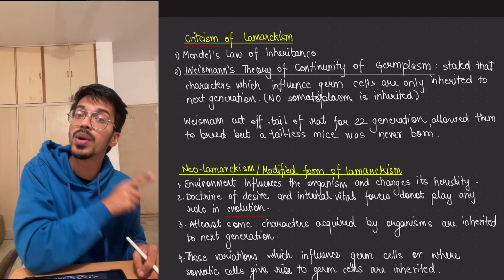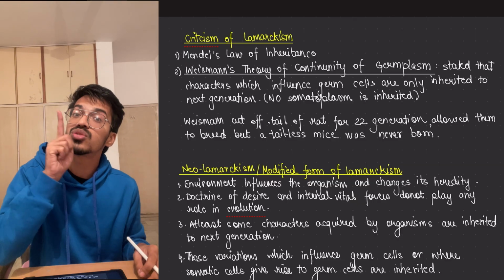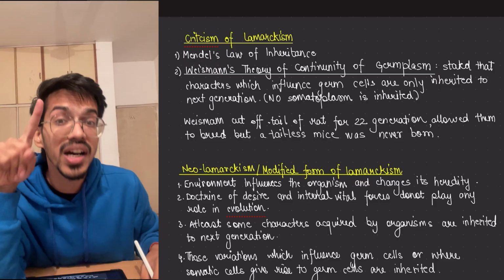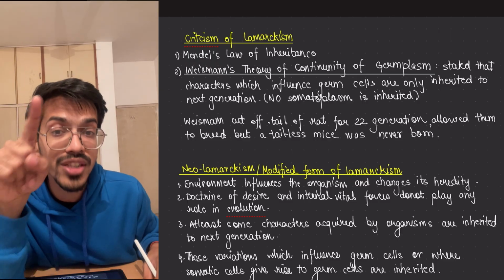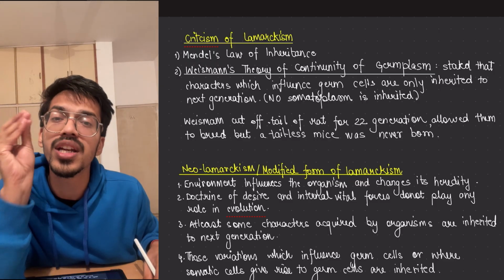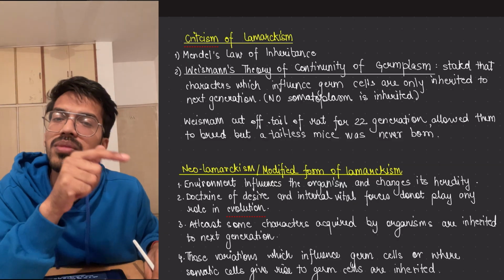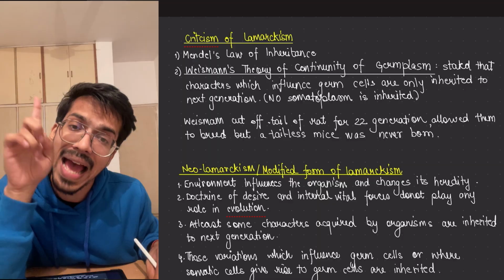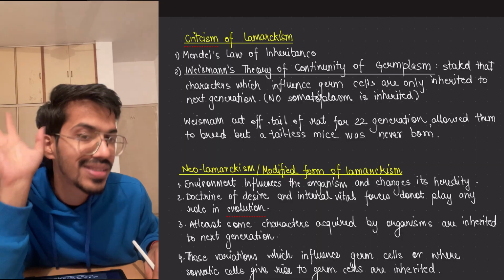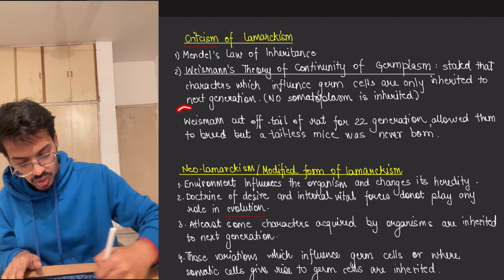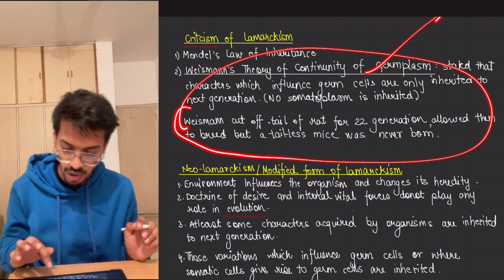But even after 22 generations, tails were present, which means that somatic cells, meaning cells other than the germ cells, if the body is changing or removing anything, it makes no difference to the germ cell. The germ cell has the information that the tail has to be formed, of this size, and it will form like that. Understood? So this was a major criticism of Lamarck.